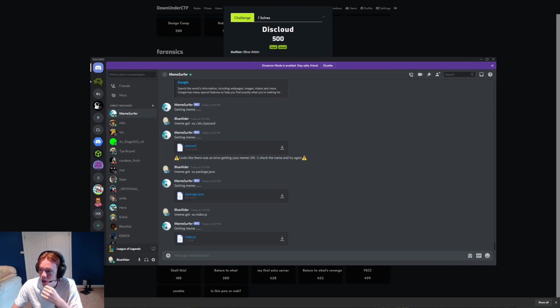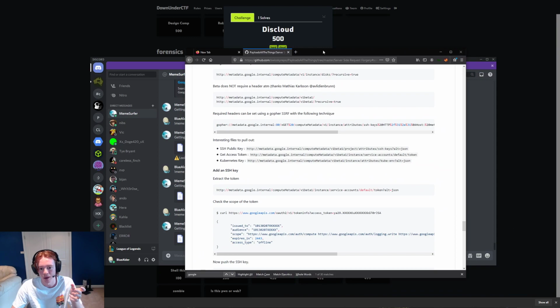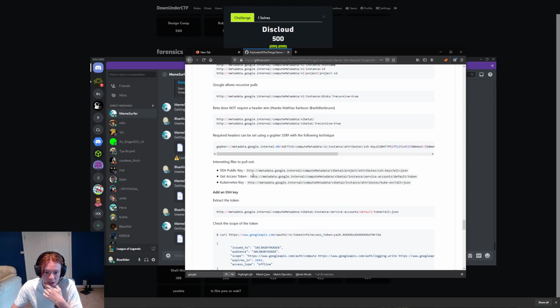So in GCP, when you have an SSRF, there's a thing called a metadata server in cloud, which is basically a way for instances or VMs on the cloud to know stuff about themselves, the metadata about themselves. So if you look on PayloadsAllTheThings and then look up SSRF, you'll see that there's a GCP section about what you can do. And so here, this is the one that we want, the get access token. The SSH public key also sounds pretty juicy, but we're firewalled off. There's no port 22, and we also don't know what server this is running on because it's all hidden.